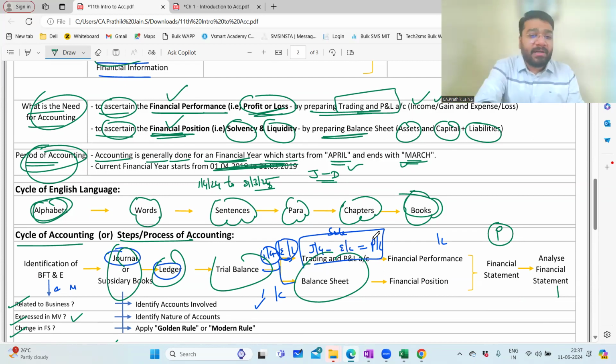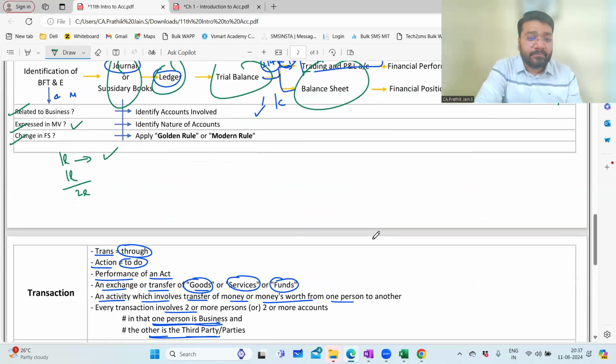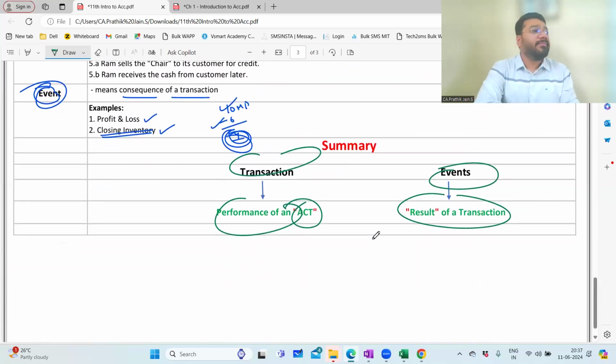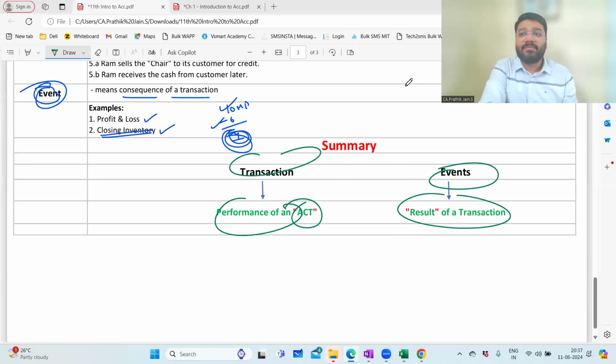Tell me people, any difficulty? Online people, any difficulty? Transaction, event also done. Comfortable? Makes sense? No energy. Okay. Online people, comfortable? Yes, sir. I want each and everyone to respond. Yes. Perfect.